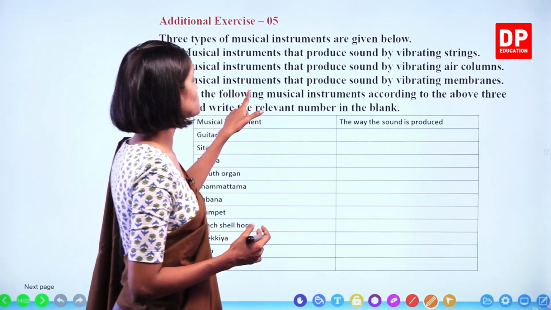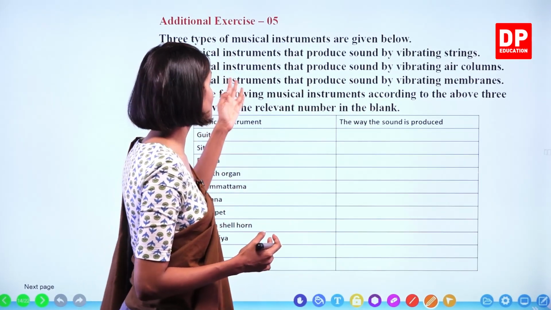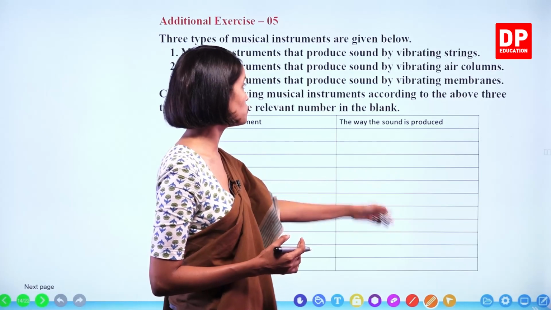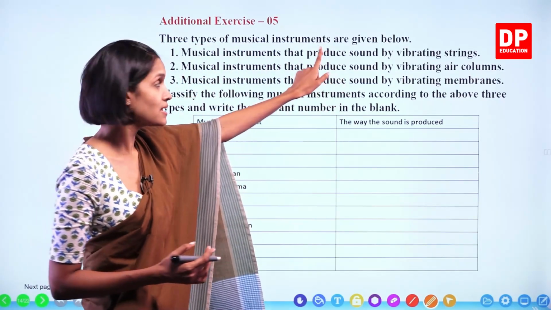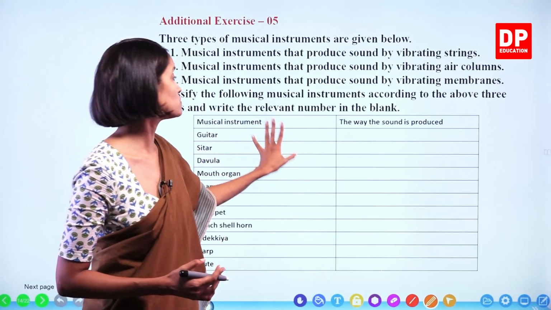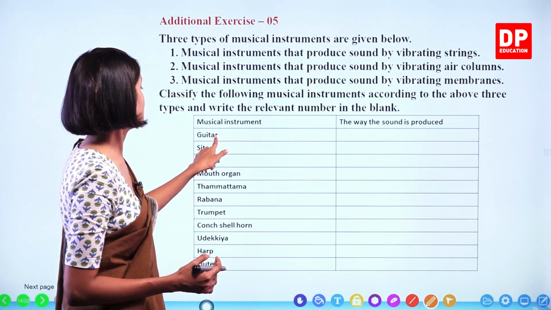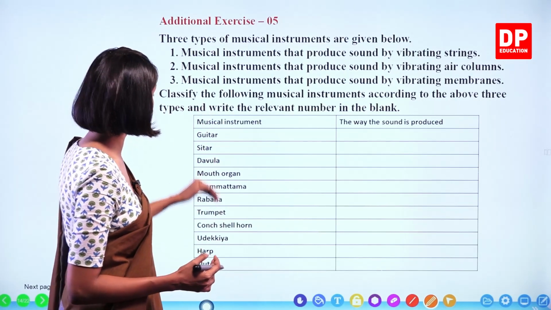Classify the following musical instruments according to the above 3 types and write the relevant number in the blank. You don't have to write the whole sentence. You have to write the number belonging to the sentence according to the musical instrument. Okay? So, we'll go through the musical instruments first.